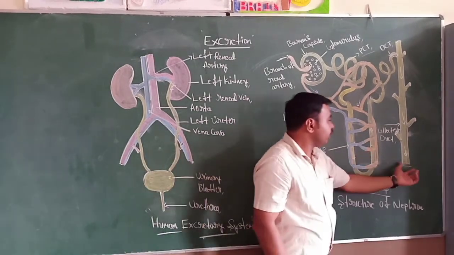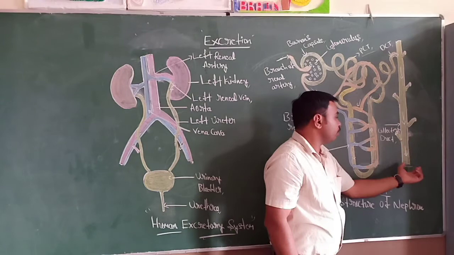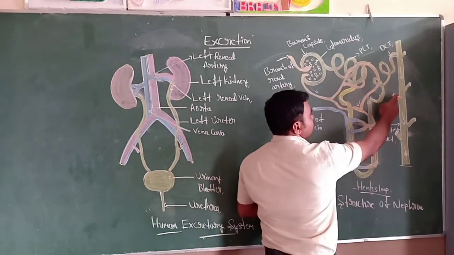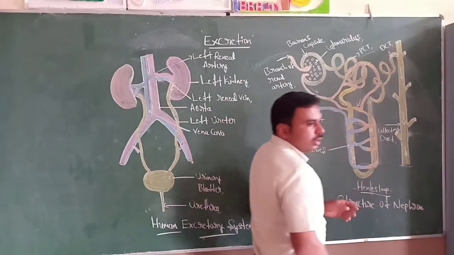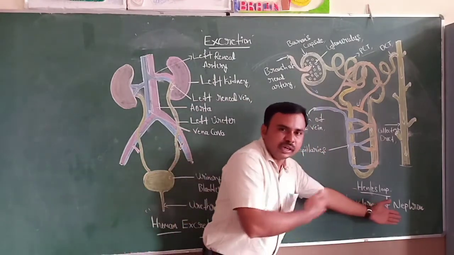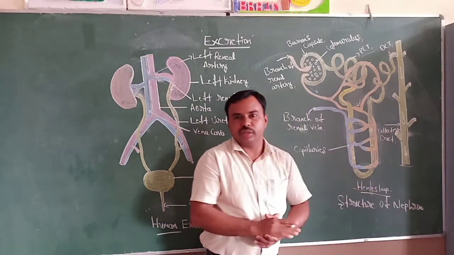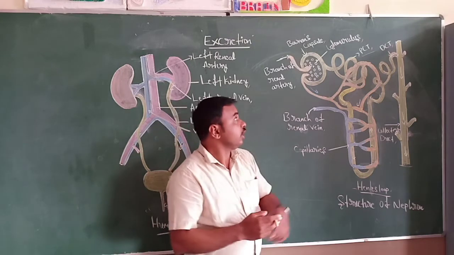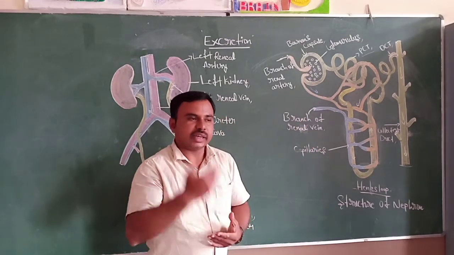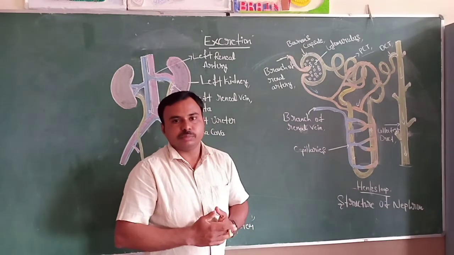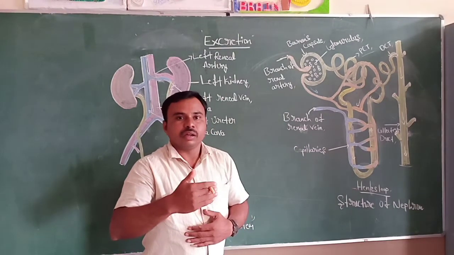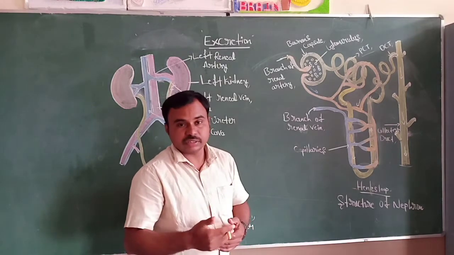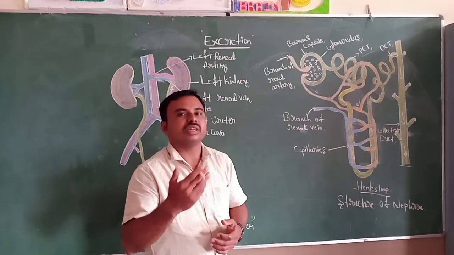Collecting ducts are also present, but these are not part of the nephron, and different nephrons connect to a collecting duct. How the nephron filters the blood and forms urine is studied in three steps. The first step is glomerular filtration, the second step is selective reabsorption, and the third step is tubular secretion.